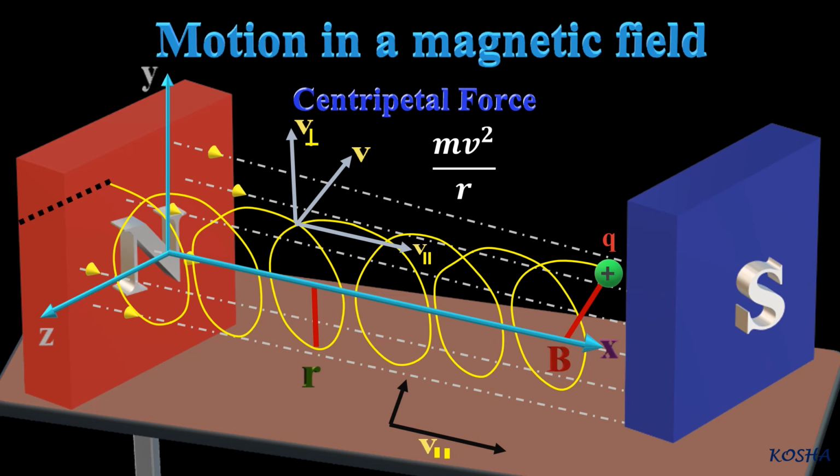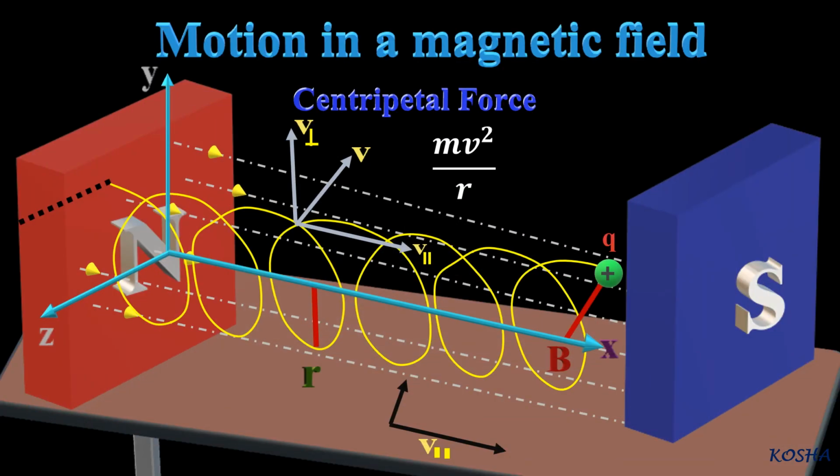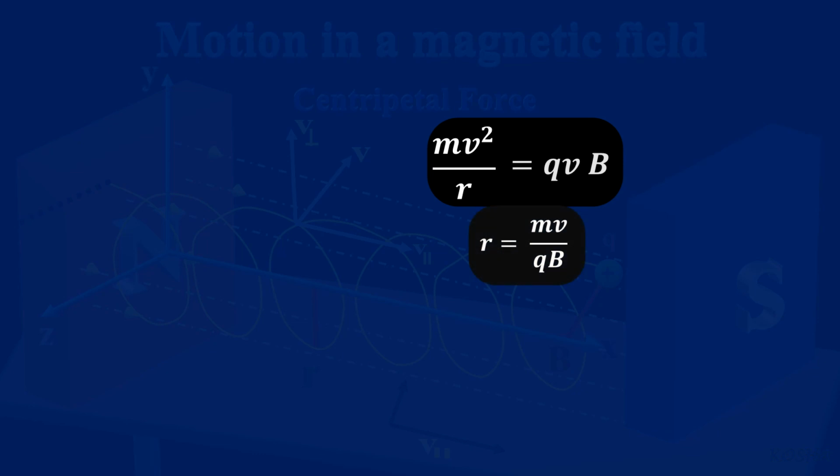It has a magnitude qvB. Equating these two expressions for centripetal force, mv squared by r is equal to qvB, which gives r is equal to mv by qB for the radius of the circle described by the charged particle.